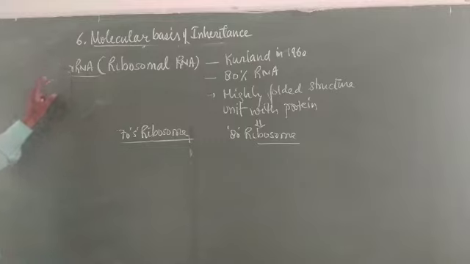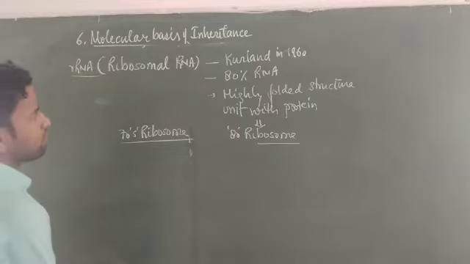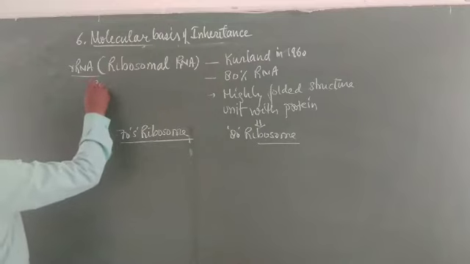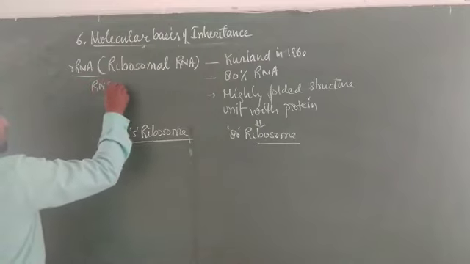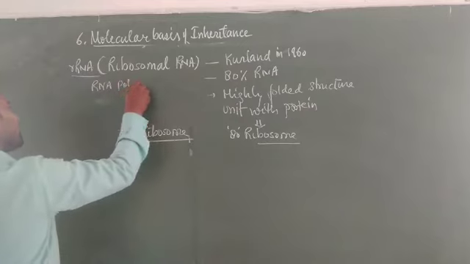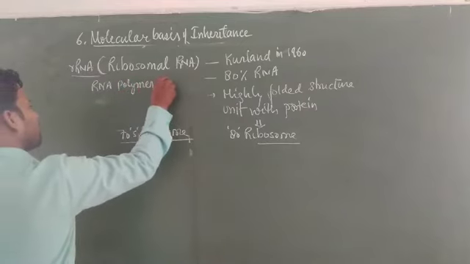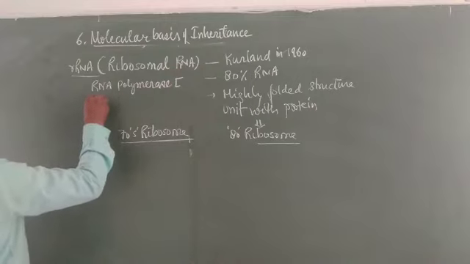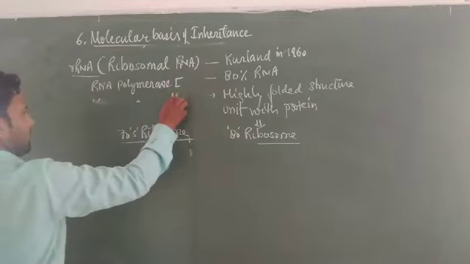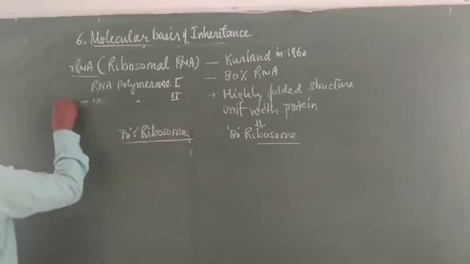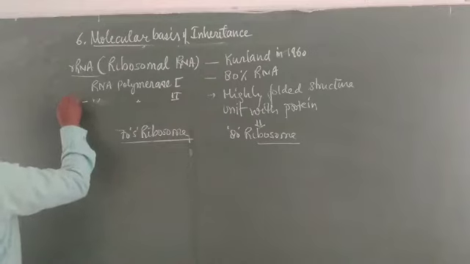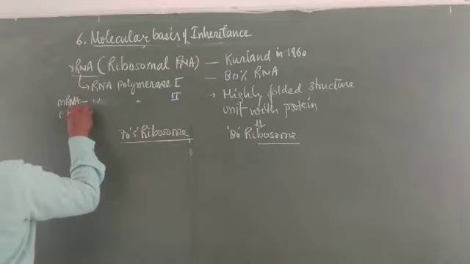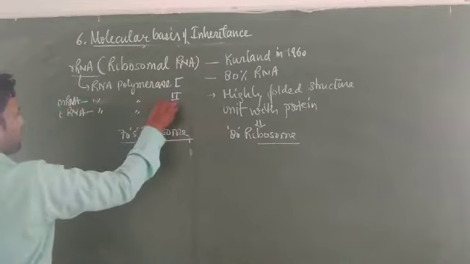rRNA is synthesized by the process of transcription inside the nucleus with the help of the enzyme called RNA polymerase first. The mRNA is synthesized by RNA polymerase second. And the tRNA is synthesized by the enzyme RNA polymerase third.